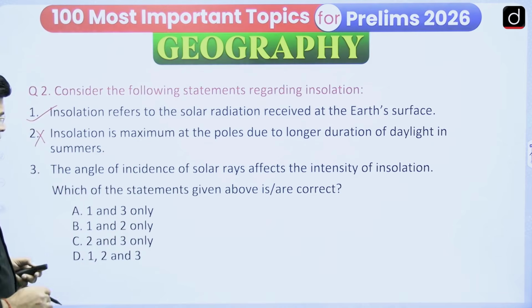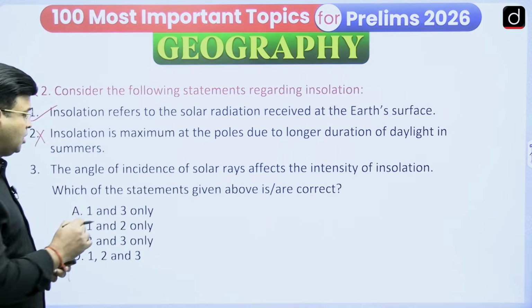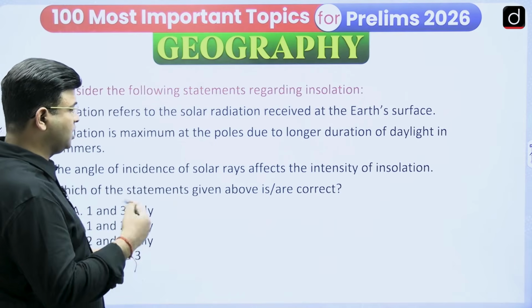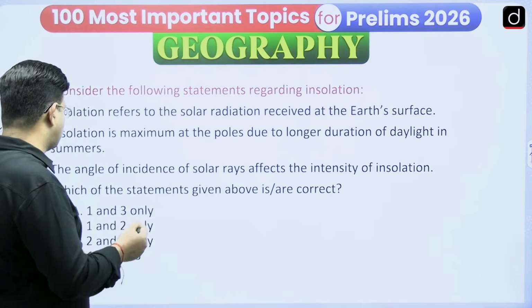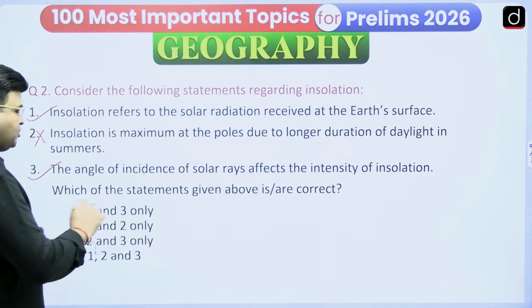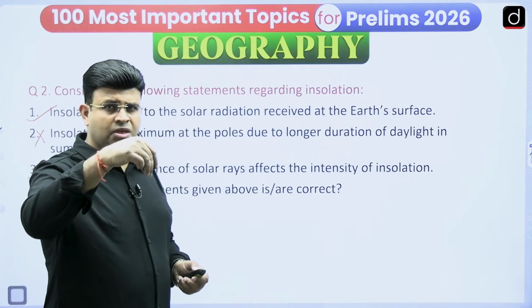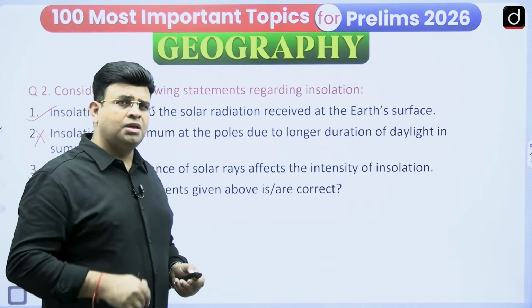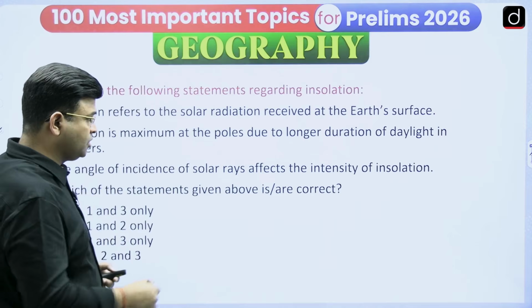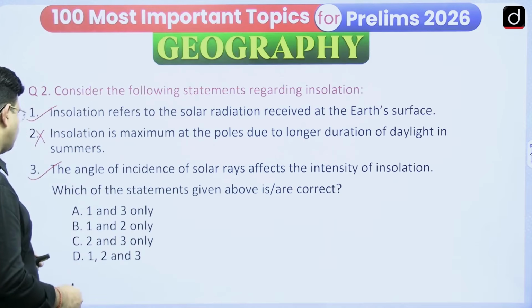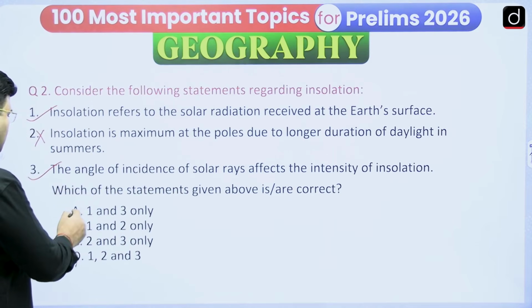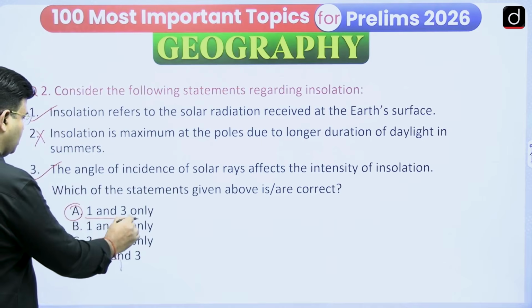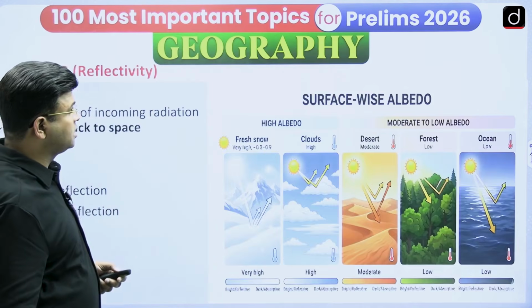The angle of incidence of solar rays affects the intensity of insolation. Yes, that is right. If the angle of incidence is vertical and near to normal, there will be more heating. If it becomes slanted, the heating intensity keeps on decreasing. So this is a correct answer. So we can say that statements 1 and 3 are correct. So option A, 1 and 3 only, is correct.